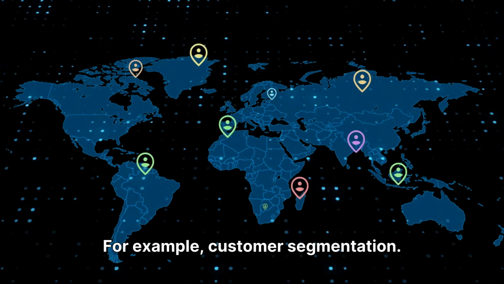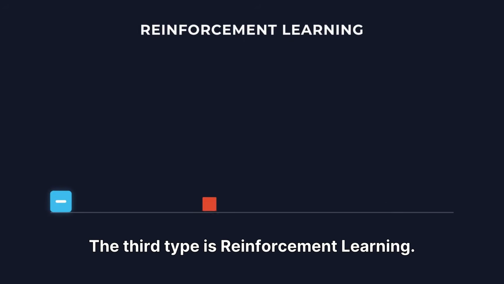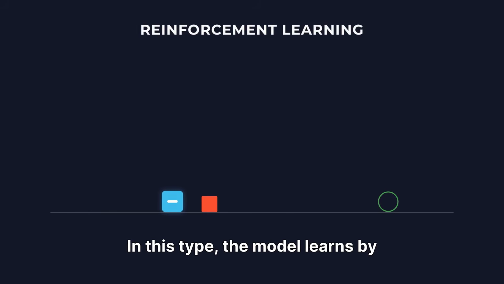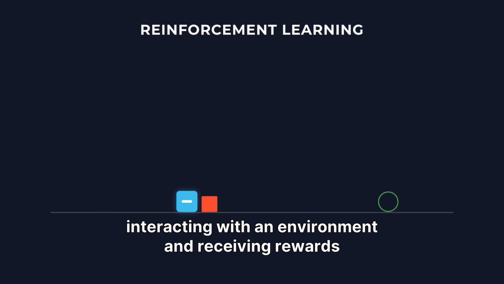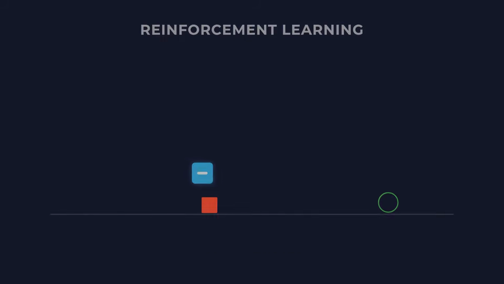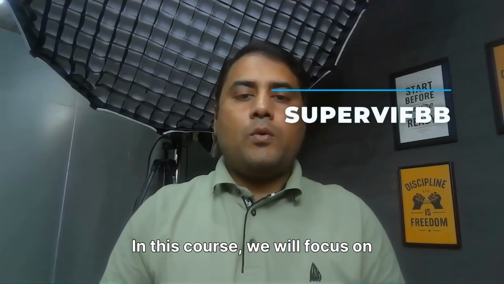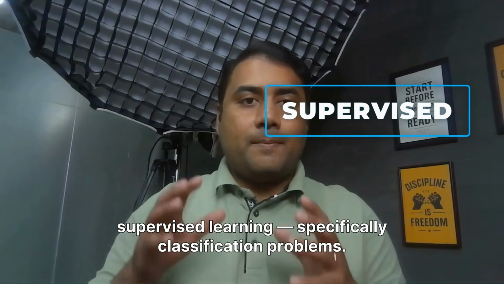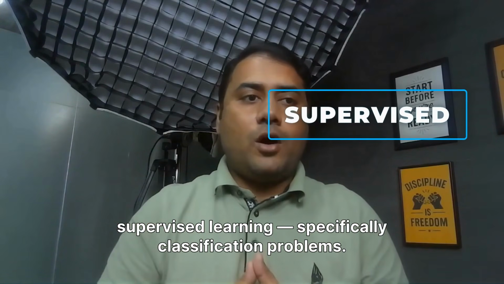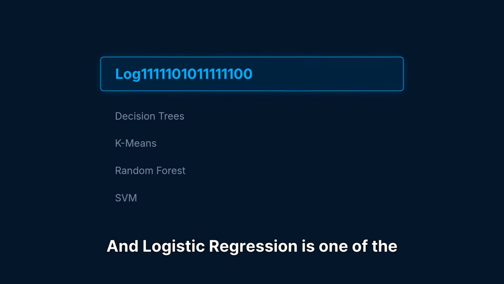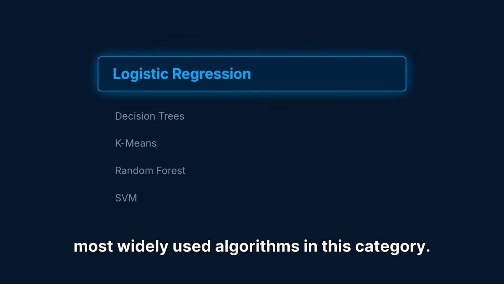For example, customer segmentation. The third type is reinforcement learning. In this type, the model learns by interacting with an environment and receiving rewards or penalties. For example, training a robot or a game-playing AI. In this course, we will focus on supervised learning, specifically classification problems. And logistic regression is one of the most widely used algorithms in this category.